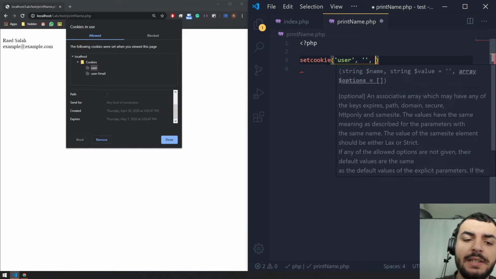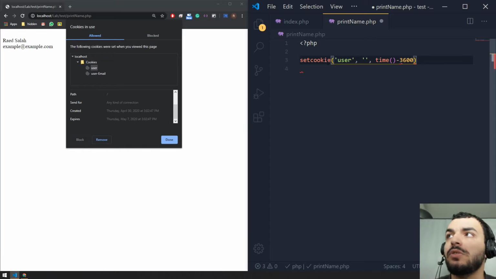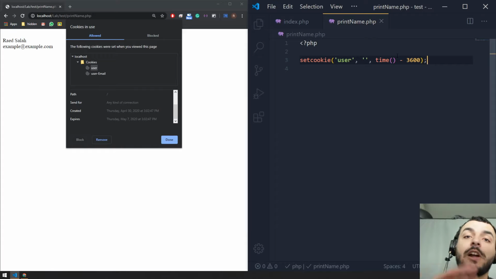And then the expiry time will say time, and we'll say minus. Instead of plus, we're going to add minus, and let's say 3,600 seconds, right? So this expiry date has already passed. So now the browser will just update the time for the cookie, and it will delete it automatically.